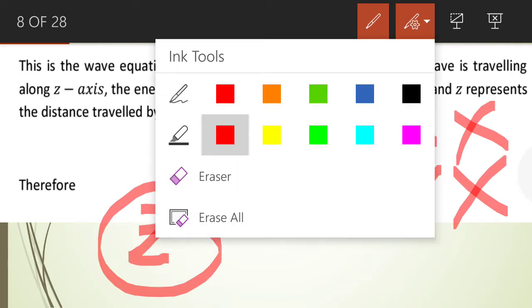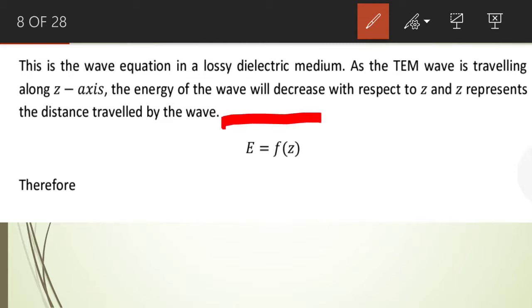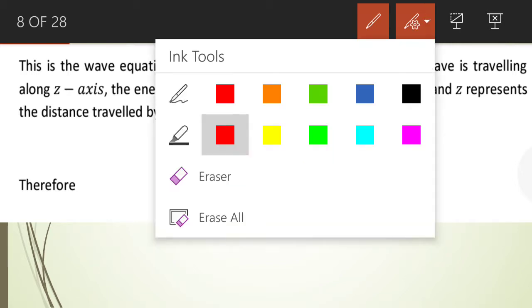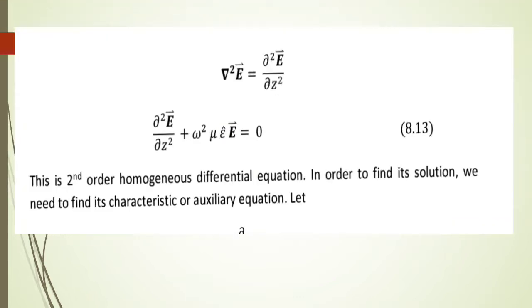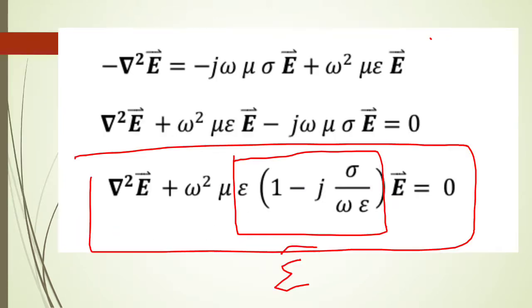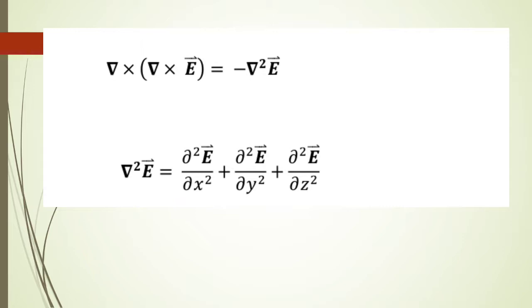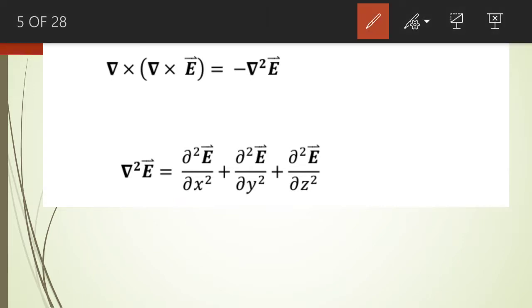So if the electric field intensity is a function of z only, then we recall the equation for del square. We go back and we recall this equation of del square E. As the electric field intensity is not changing with respect to x, the second derivative of the electric field intensity with respect to x will be 0.